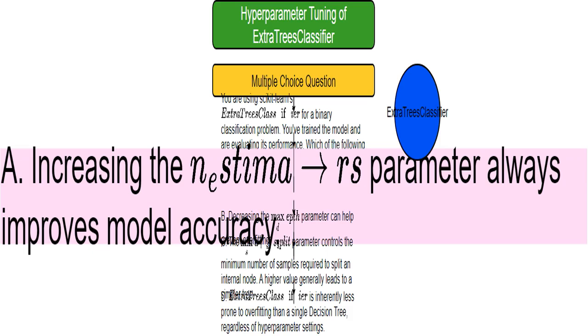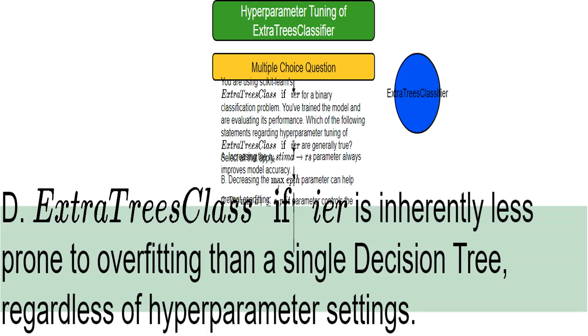The min_samples_split parameter sets the minimum number of data points required before a node in a decision tree can split into further branches. Increasing this value results in simpler, less complex trees, reducing overfitting. This is because it prevents the tree from growing overly detailed. While ExtraTreesClassifier generally reduces overfitting compared to a single decision tree because of its ensemble nature, that's not always true. Poor hyperparameter choices can still lead to overfitting even with multiple trees.